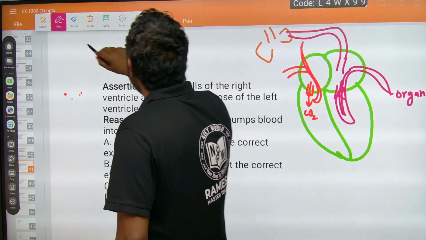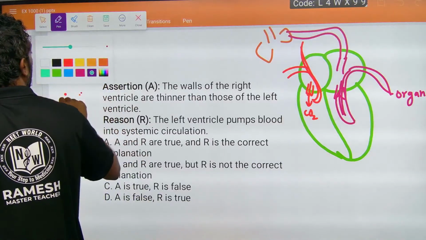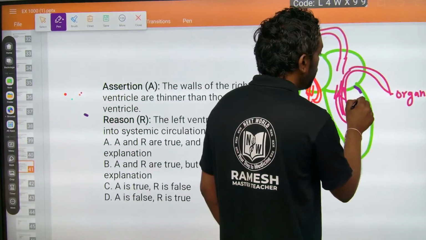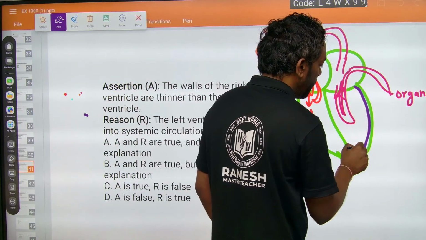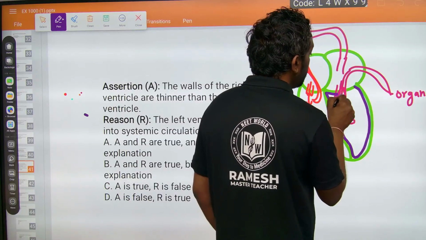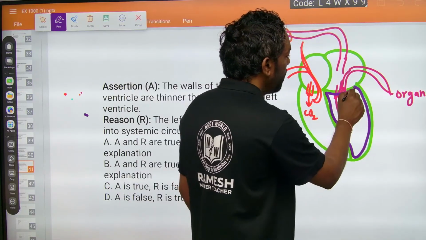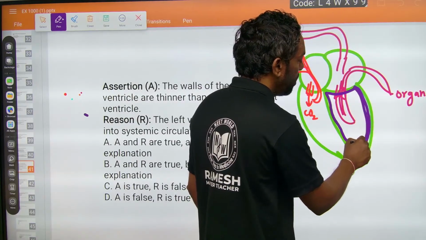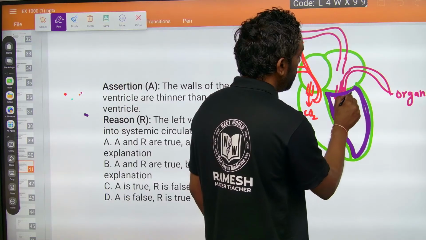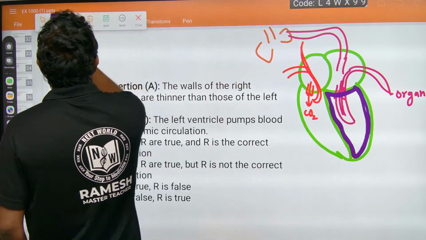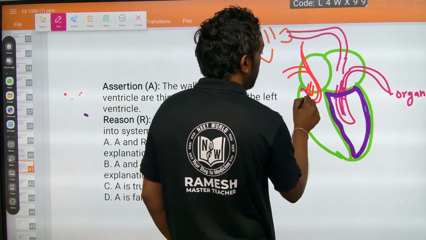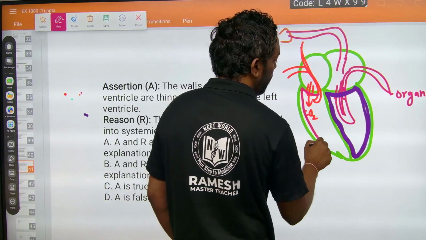In that way, the left ventricle walls are huge, thicker. These are thicker walls than the right ventricle.